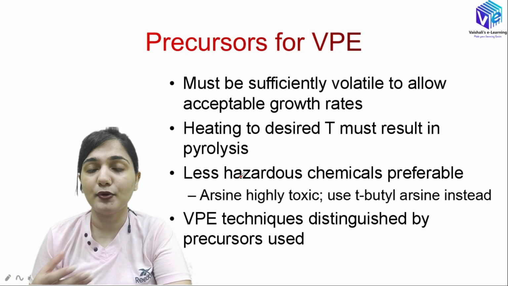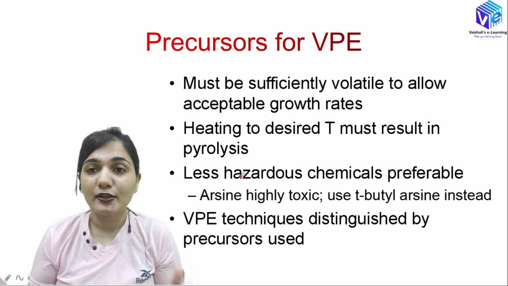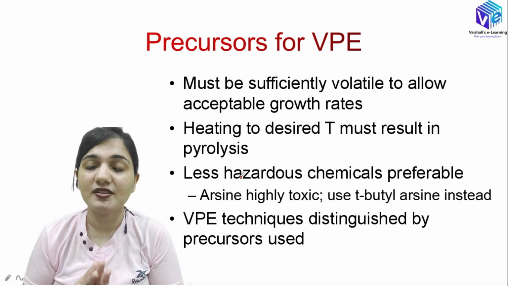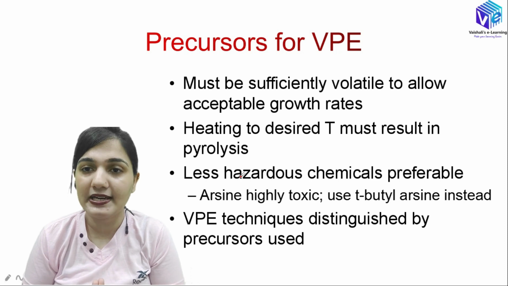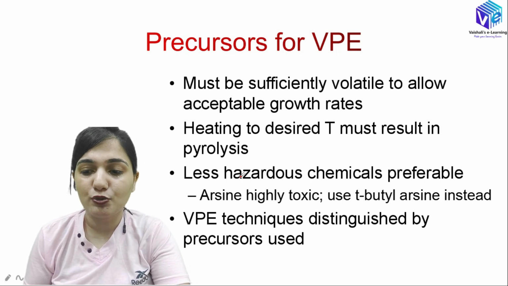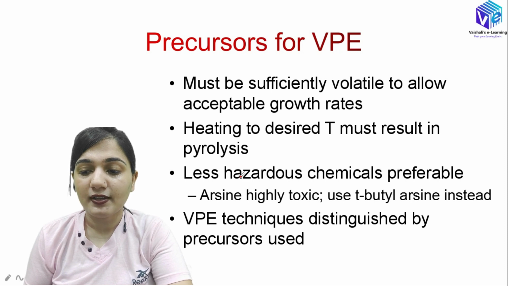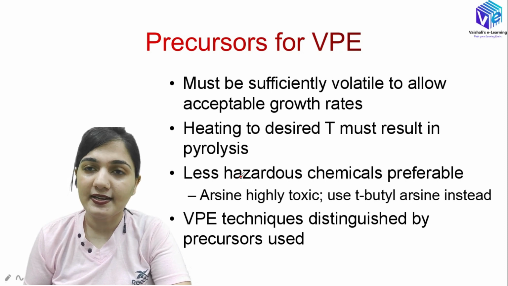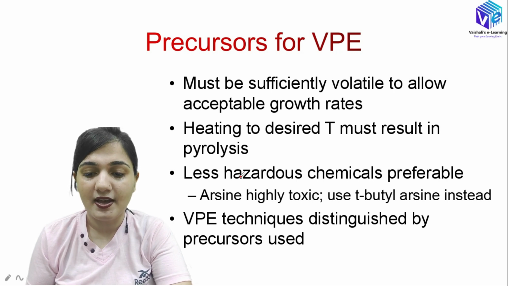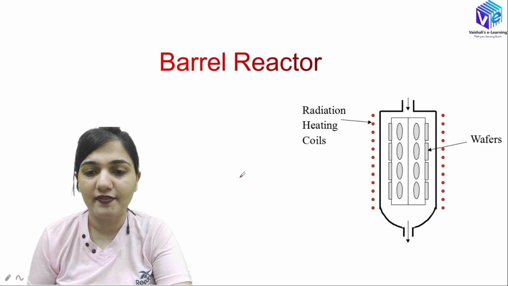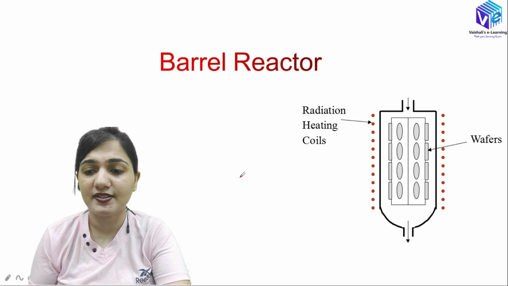They can leak through the reactors and they can reach humans. This is how they can be highly dangerous. So we avoid using hazardous chemicals. We will be using tertiary butyl arsine instead of arsine. This is how we can replace our reactants. Vapor phase epitaxy techniques are distinguished by the precursors that we are using. We will be having different types of precursors.